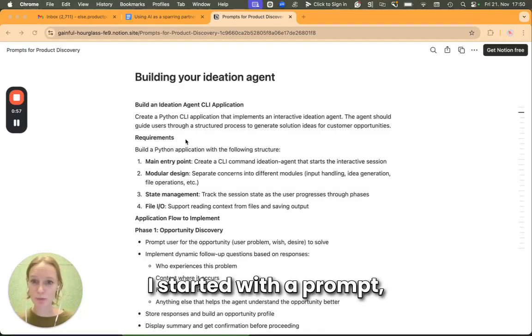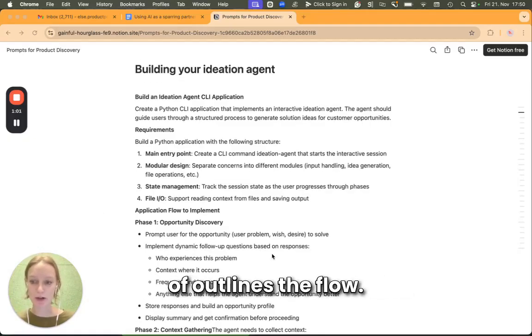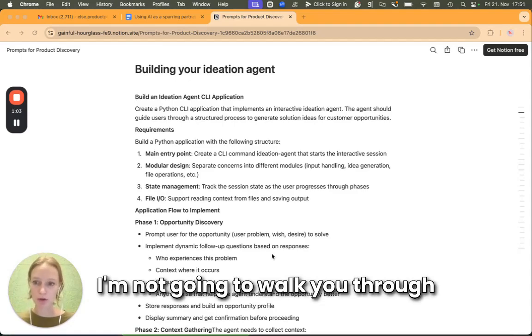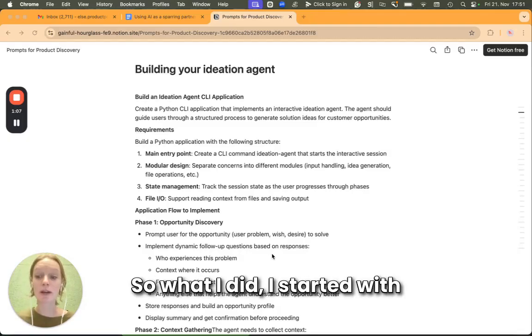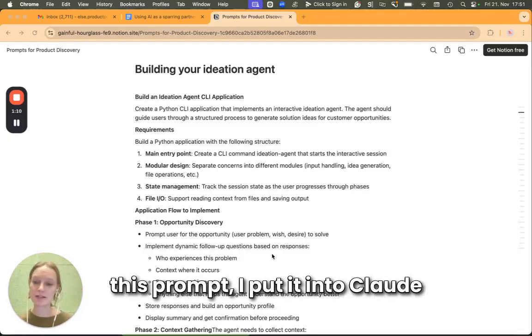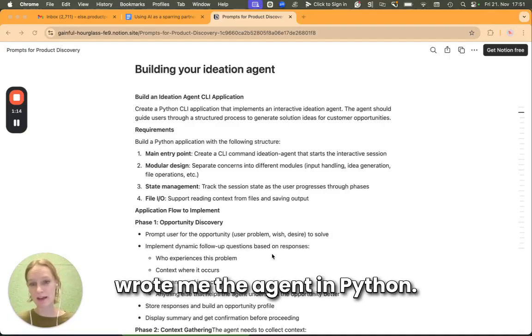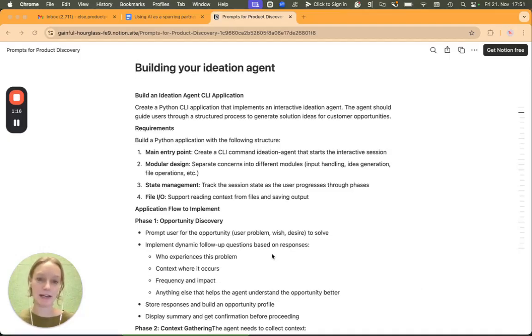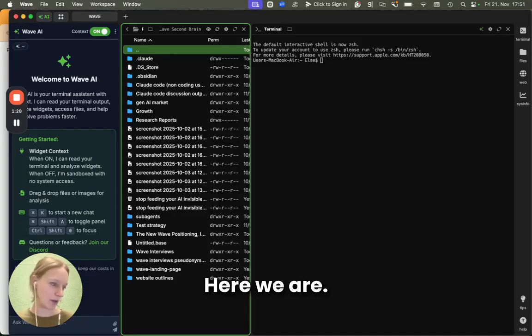I started with a prompt, which is this one, which kind of outlines the flow. I'm not going to walk you through this because I will show you how it works in the end. So what I did, I started with this prompt, I put it into Claude Code in Windsurf, and it wrote me the agent in Python. And now I'm going to run it in my terminal. Here we are.